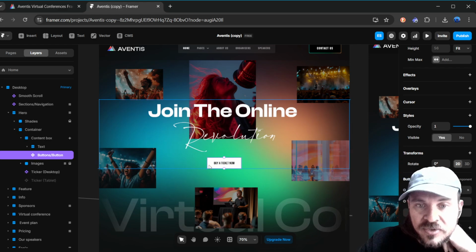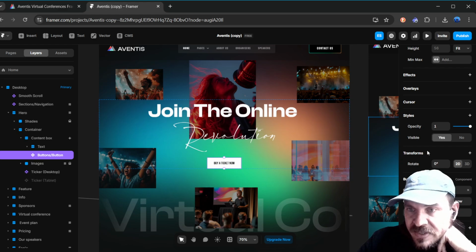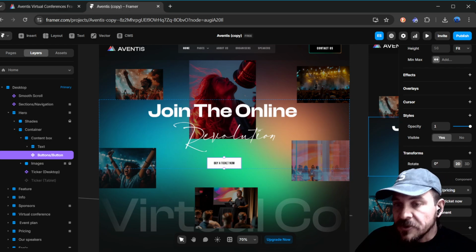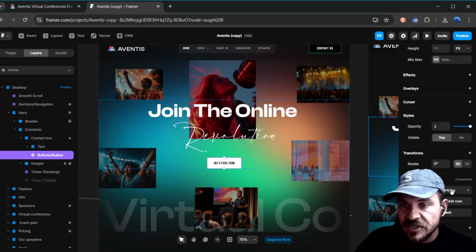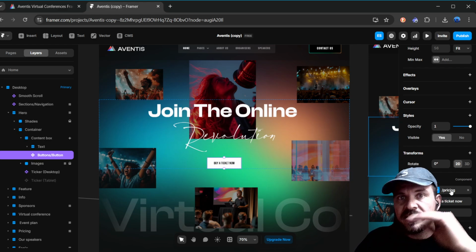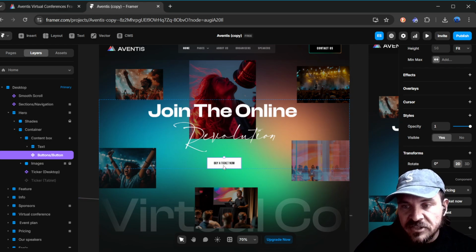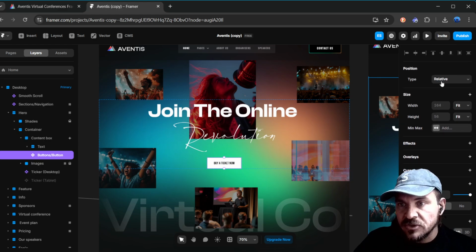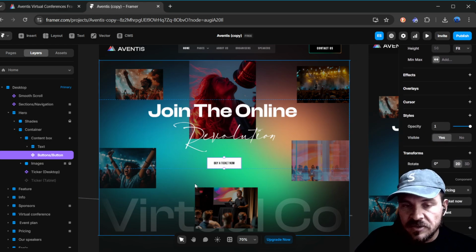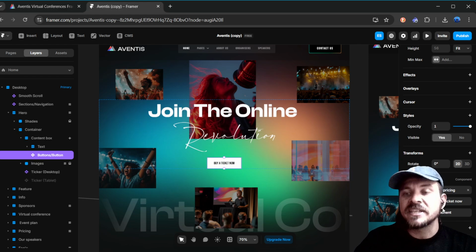Okay, so let's just use this button as an example of a component. So we have this button here, and you can see in this tab here, it has this button title, and it has the link. So I could change, this one's going to the pricing section in this page. I could change this to a website if I want. I can also change the title. But the question is, how would I change the color? How would I change the size? There's no actual way to do that here. That's because this icon here means it's a component.